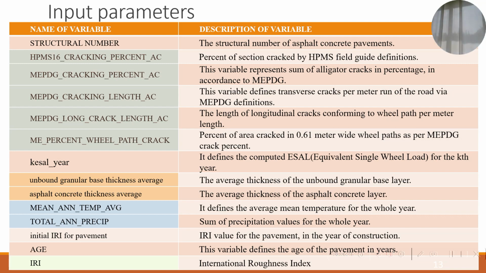These are the variables representing the physical distresses in the pavement. This represents the structural value of the pavement, design life of the pavement, category and type of pavement, precipitation and temperature, annual temperature of the pavement, the topography of the area, rainfall of the area, initial IRI, age of the pavement, and final IRI. So this is the output, and these all are the inputs on the basis of which we are trying to work out the output.